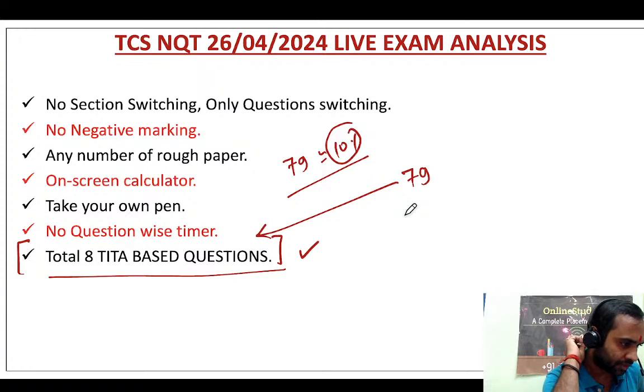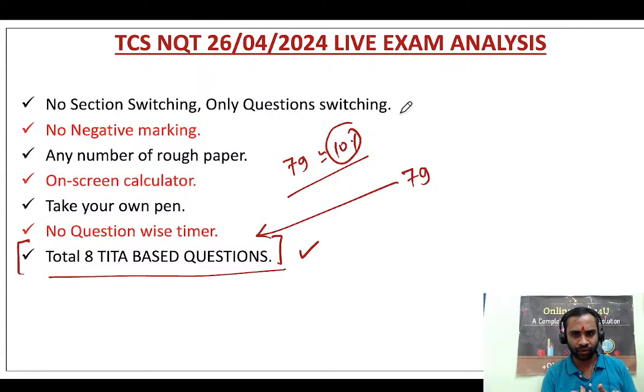PS Kingdom, what is your question? When will I get the admit card? I did not get my admit card. I also don't know, so please wait. You will be getting the admit card.